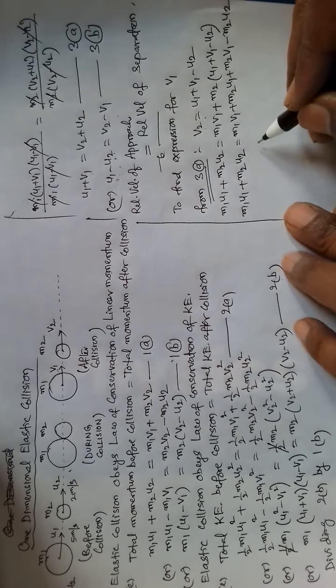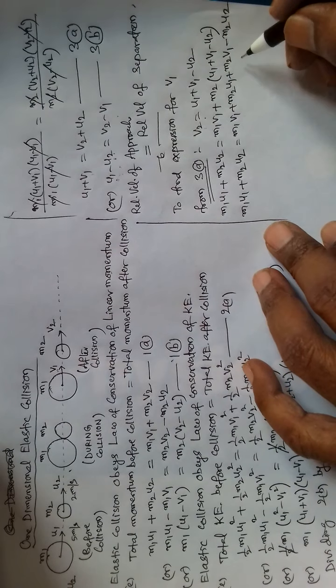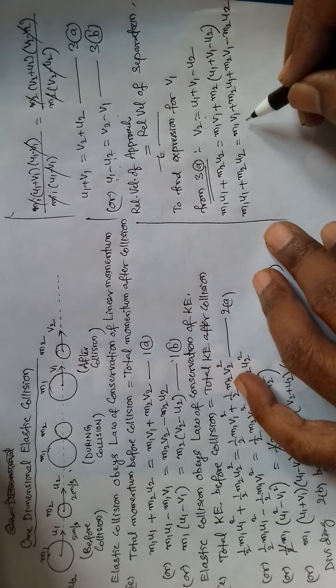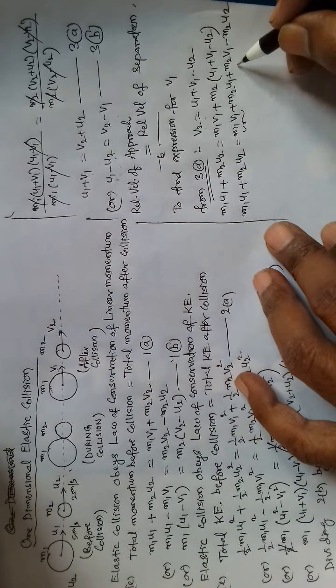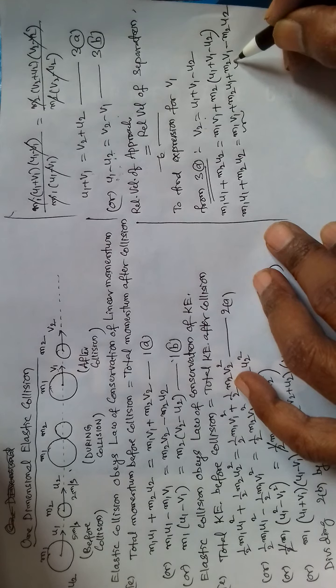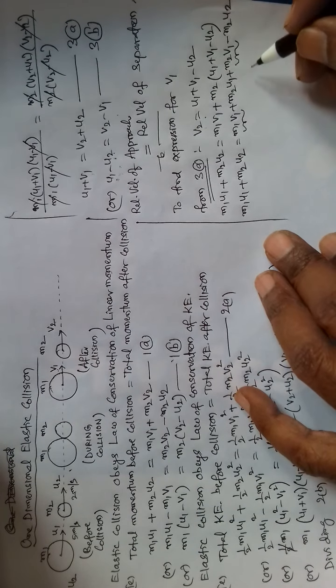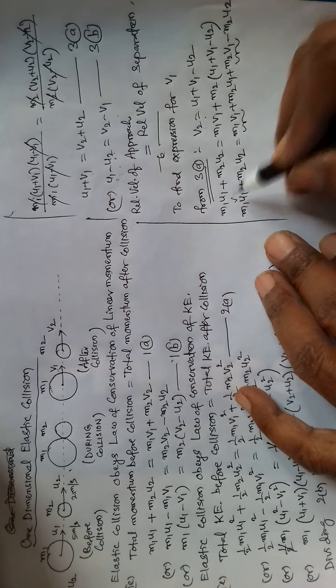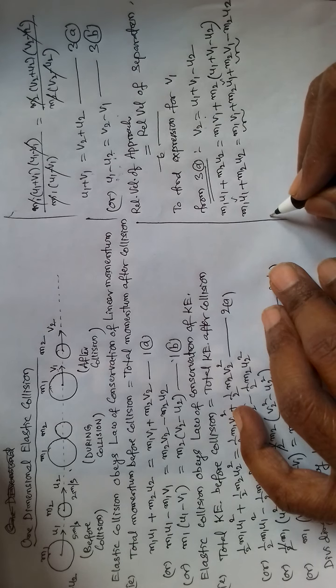Now here, this term is having v1, this also having v1. So now what shall we do? This is having u1 and this is having u1. Let us move this to left hand side.